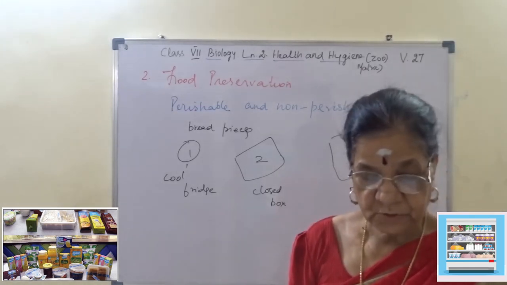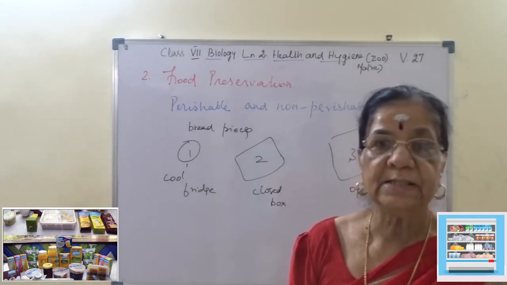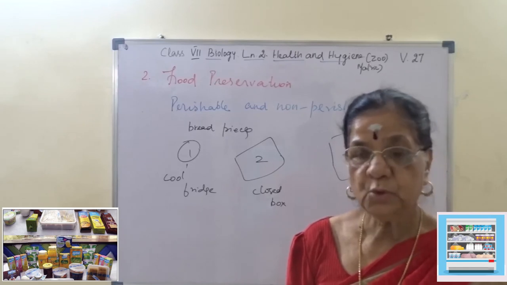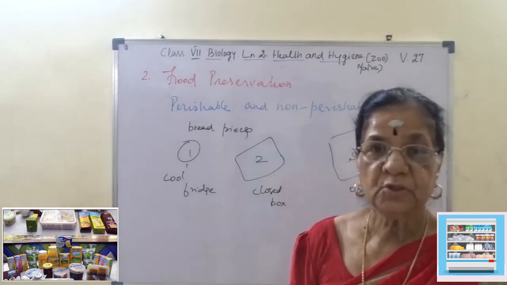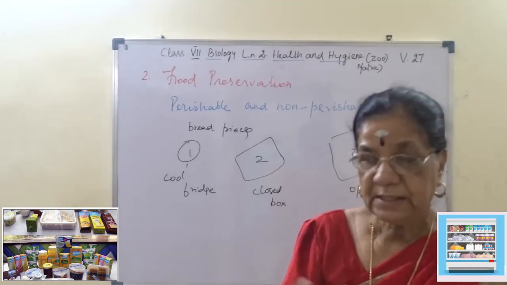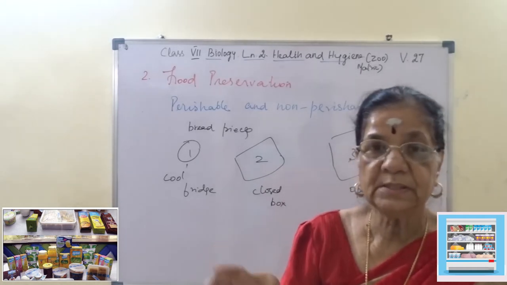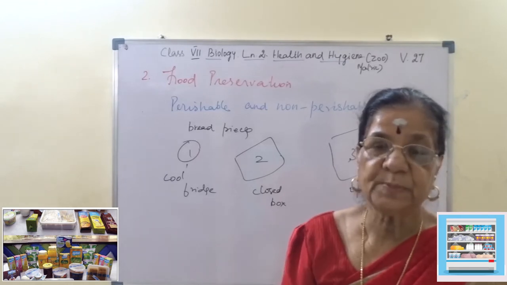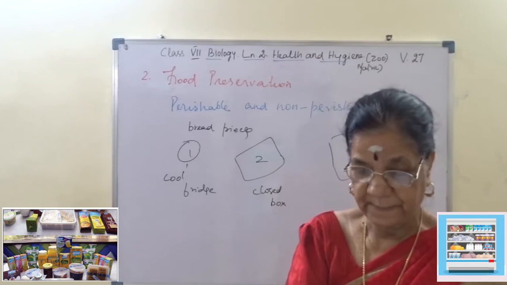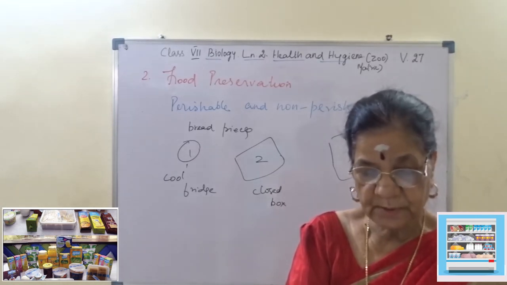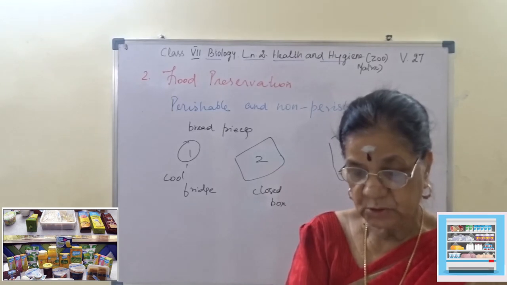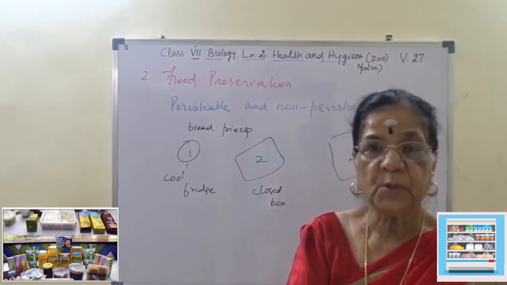Food spoilage due to microbial activity is extremely common. When we make pickle, we usually close it tightly and keep it in the fridge. If you leave it open, then fungus will spread on the pickle or the jam. So microbes are microorganisms like bacteria and fungi, which are the usual causes of food spoilage.